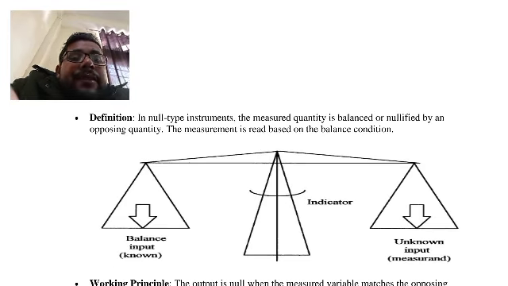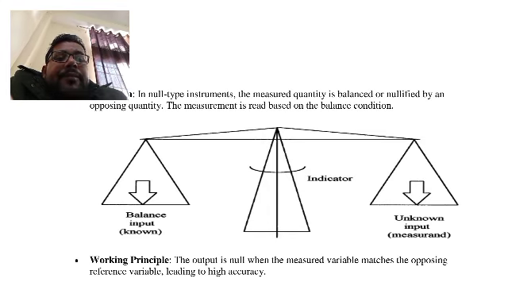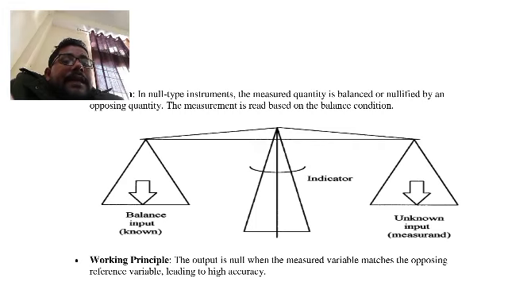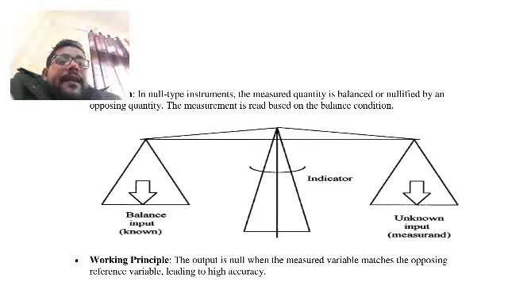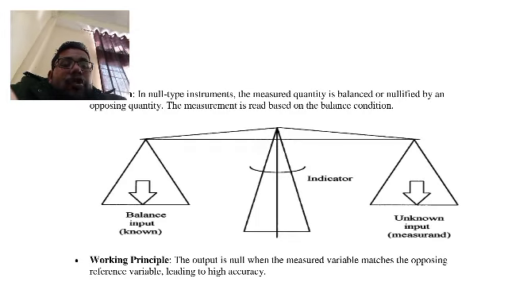Suppose this is the balancing input, which is known, and another is the unknown input that has to be measured. By providing the balance, we can achieve the null position.